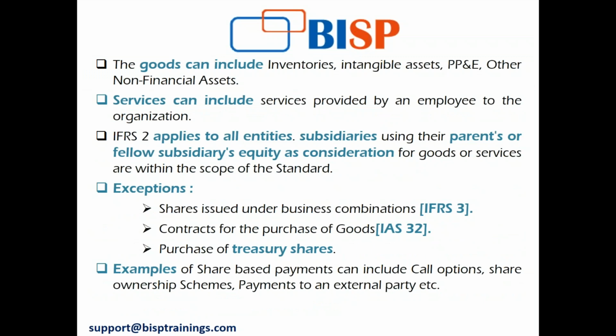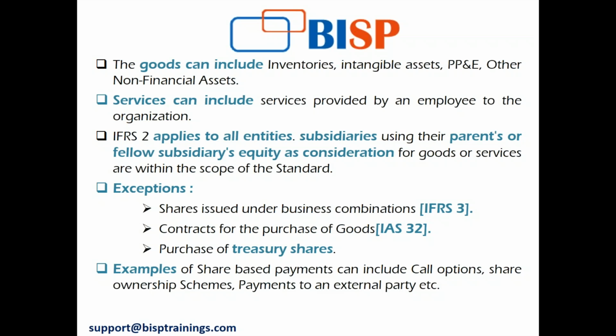The goods included in the goods and services in return for SBP, that is the share-based payments, are inventories, property, plant and equipment, intangible assets, and other non-financial assets. Services can include those provided by the employees in exchange for equity-based payments, or any services offered by an outsider to the organization, or any services that the organization rendered.